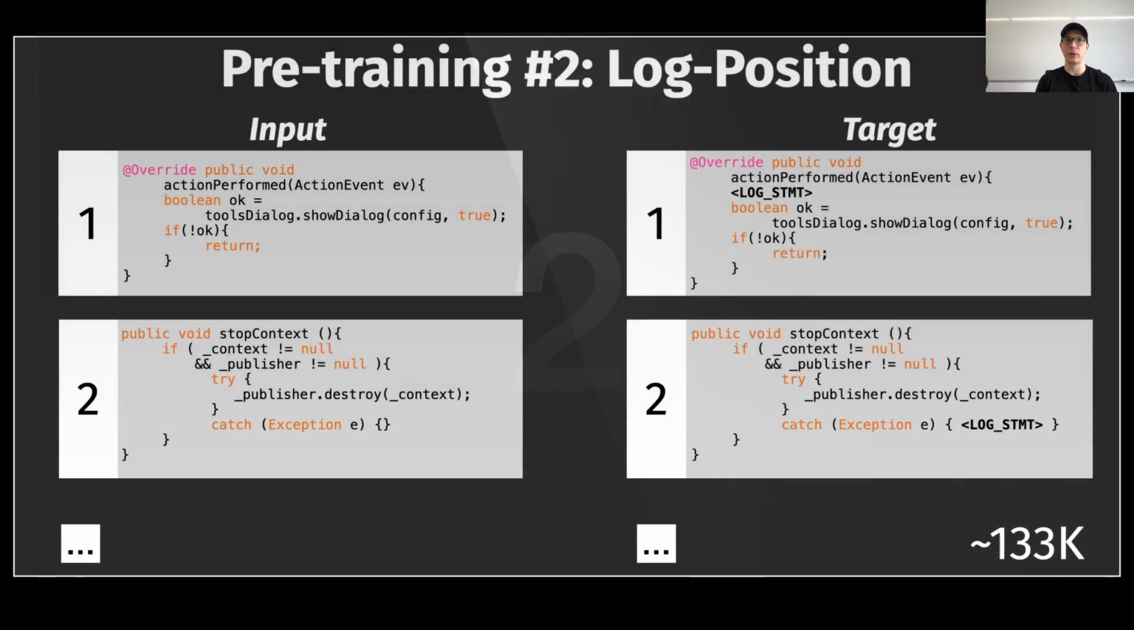The second pre-training variation in our study is the log position pre-training task, in which from a Java method as input, we strip one log statement at a time, that you can see from the left part of the figure, and then we ask the T5 model to guess which was the position of this log statement that we previously stripped away. And in doing so, the T5 model has to inject in the method a specific token, in this case the log statement token.